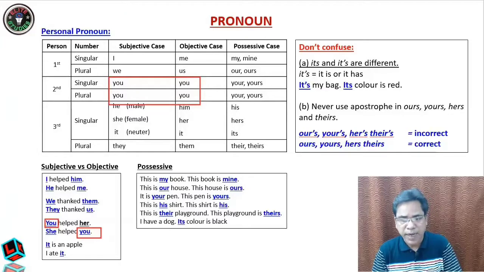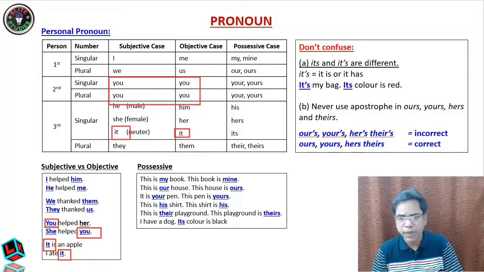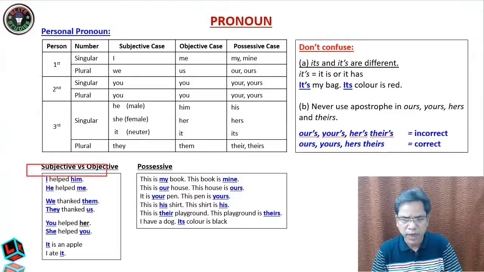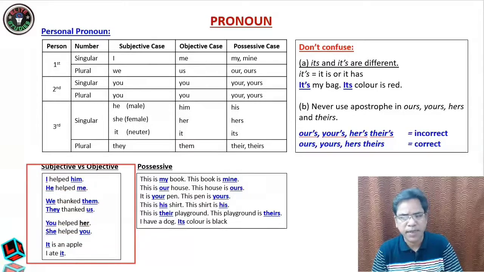And in case of it also there is no change. "It is an apple," it is in the subject case. "I ate it," it is in the object. It is same. So you see here they are same. Okay, students, a little bit of thinking will make the things very clear. Now you have understood about subject pronouns and object pronouns. It is very easy. Only you go through this simple sentence, it will be very easy to understand.